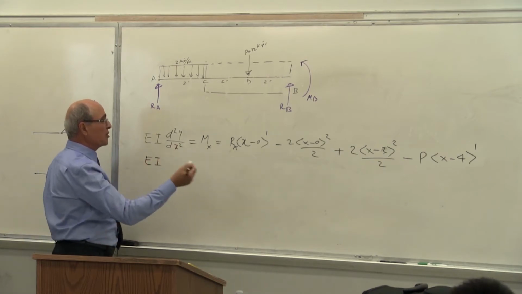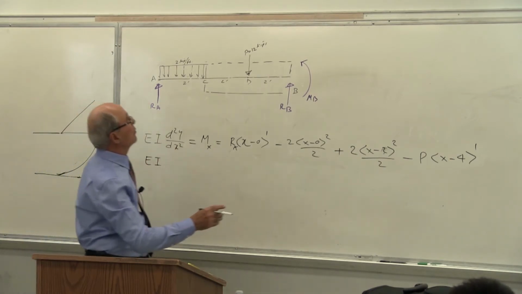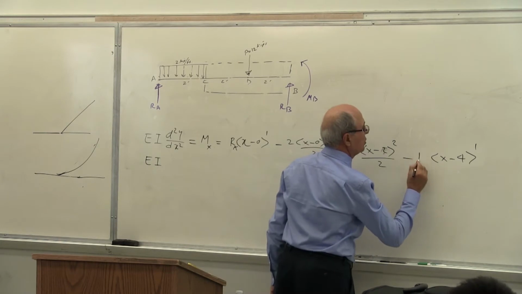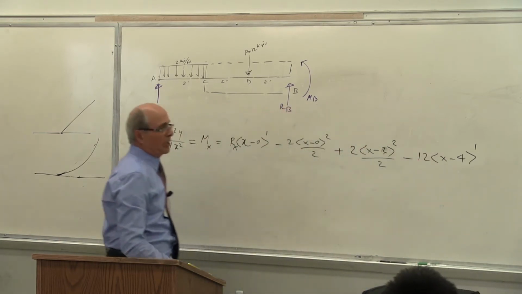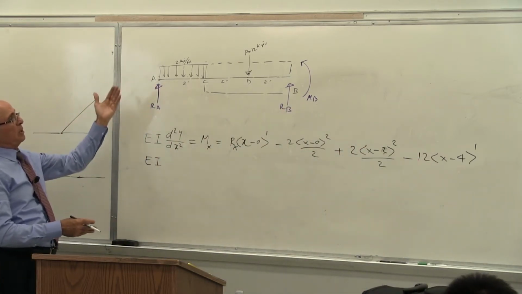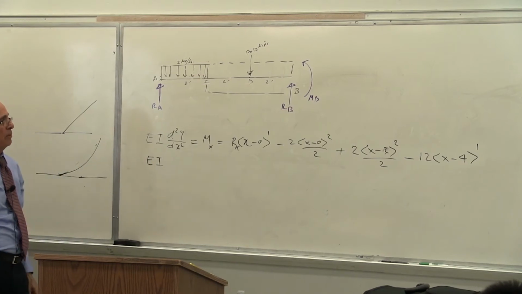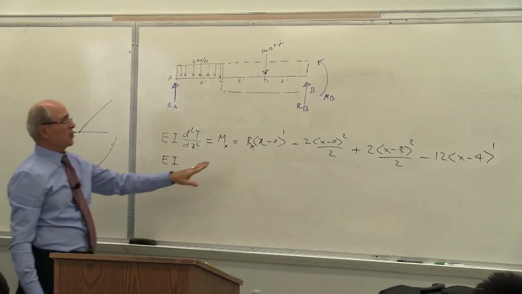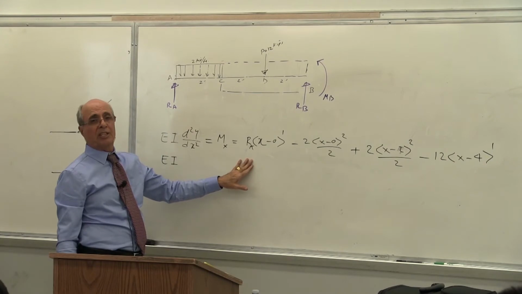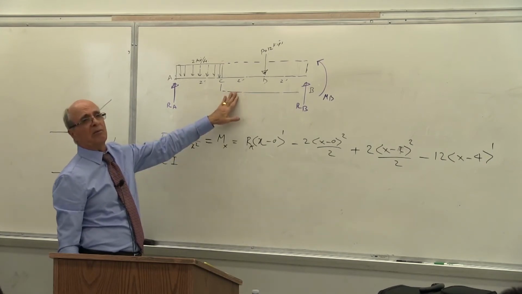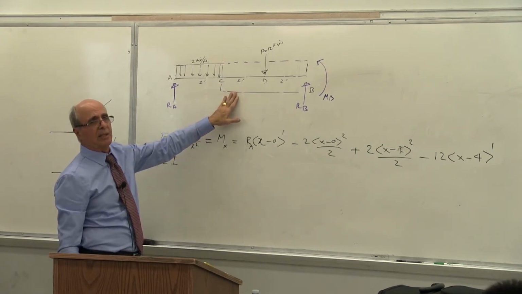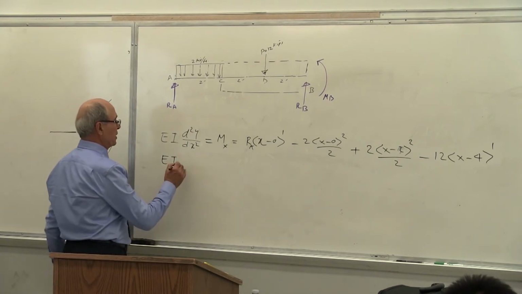So look how much simpler this is compared to the other one. The P was 12, so let's put 12 there as well. I can do it in terms of P and W and L, or I can do it in the form of numbers. Notice that RA is still not given to me because I cannot solve this by statics alone. Everybody understand what I'm saying? Yes? Don't make the mistake that some people did in the other class.